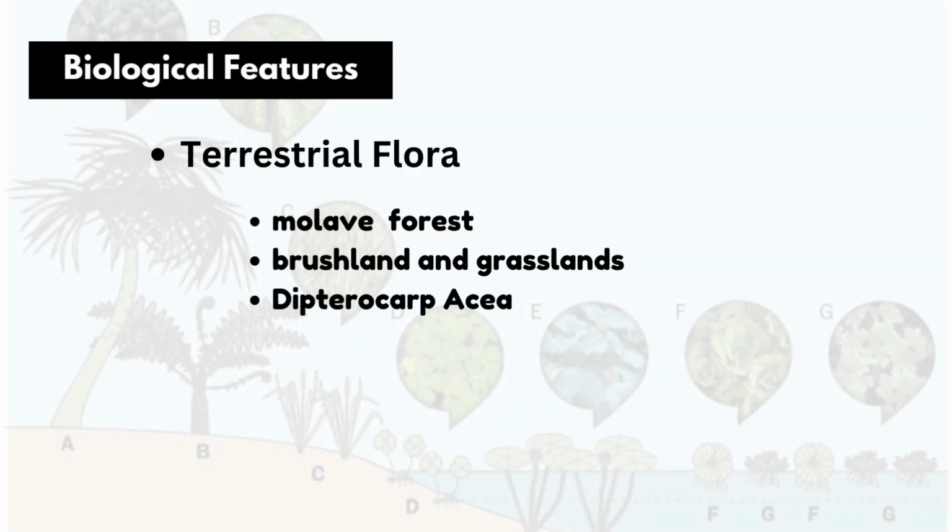Biological features. Terrestrial flora. In terms of biomass and areas covered, the dominant families found in Coron are the Molave forest in the foothills, the brushlands and grasslands in the undulating and level areas, and the Pterocarp family in the mid-slopes. The mainland of Coron is heavily vegetated with Pterocarps and Catmon, Mancono, Lanete, Camagong, Akle, Nara, Molave, Antipolo, Palasan, and Limuran.